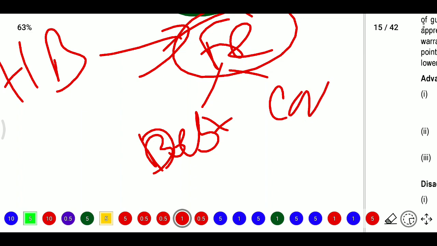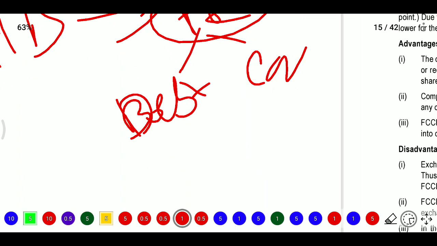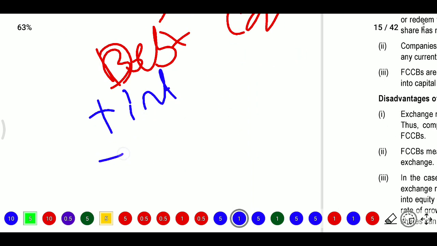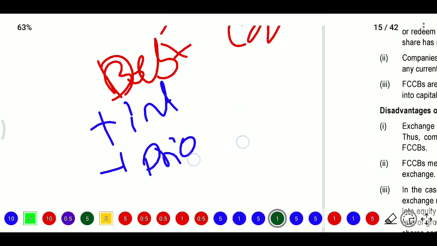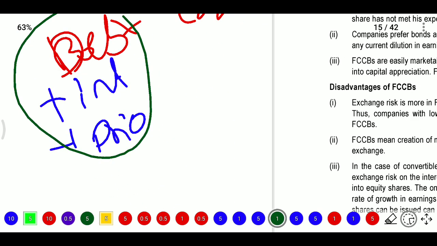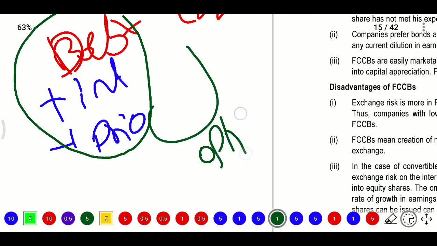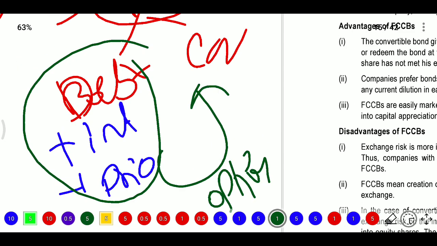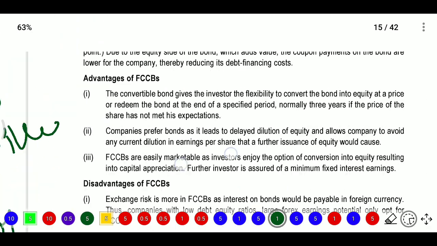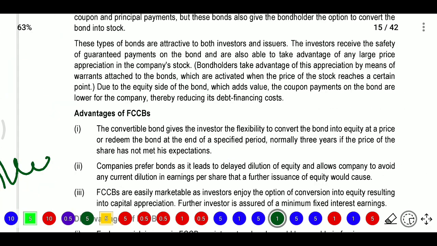It acts like a bond by making regular coupon and principal payments, but it also gives the bondholder the option to convert. Debt means we need to pay interest, and at maturity we need to pay the principal. So it acts like debt, and they also provide the option to convert into equity. If you go for equity, they need to pay the dividend. That is the concept of foreign currency convertible bonds.